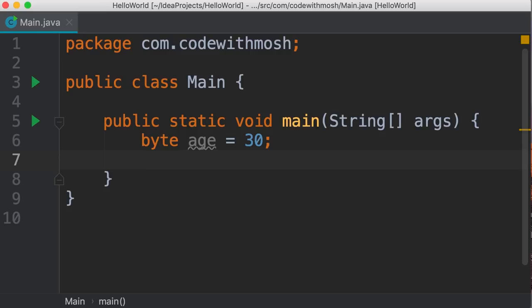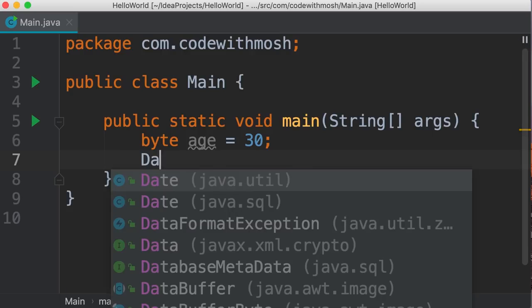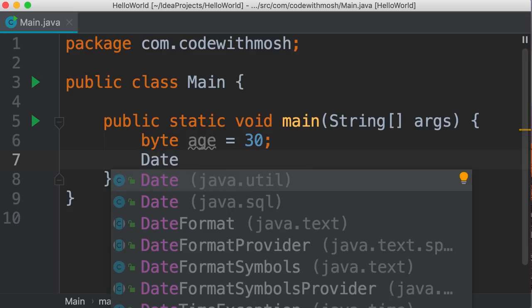Now, declaring and initializing a reference type is slightly different from a primitive type. Let me show you. So let's type Date. Now here in this tooltip box, which is called IntelliSense, we can see various classes that have Date in their name. So IntelliJ is helping us complete our code by suggesting these class names. Now here we have a Date class in this package, java.util.